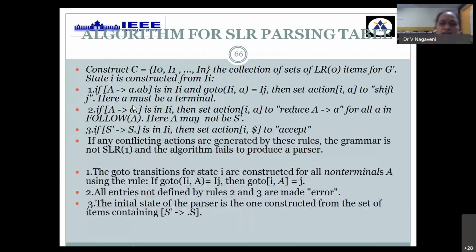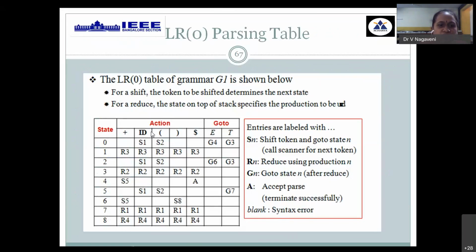Then we need to write an algorithm to construct the SLR parsing table. You have a common driver program and the SLR parsing table, and in that parsing table, how many partitions are made? You have action and goto. So here you construct the action column and the goto column. How do you fill in the contents here? Action and goto come from your items. What is constructed till now has been explained in the previous algorithm.